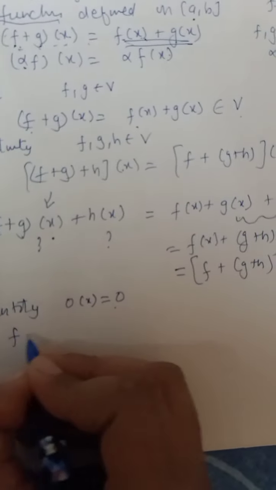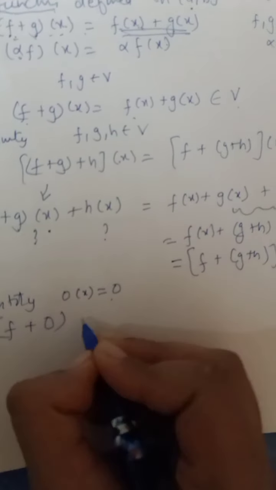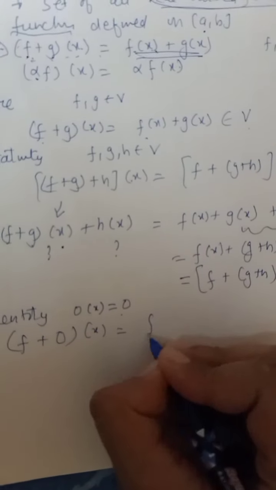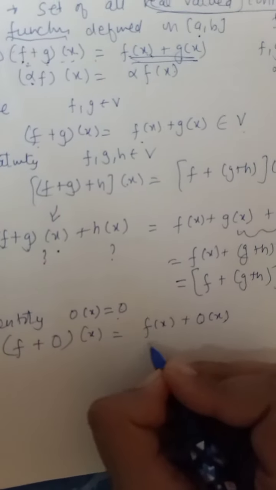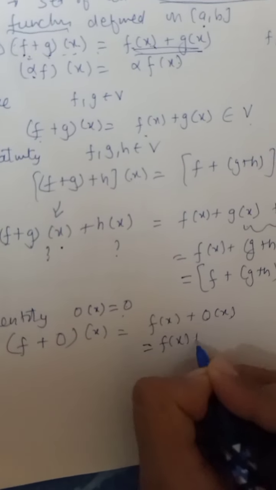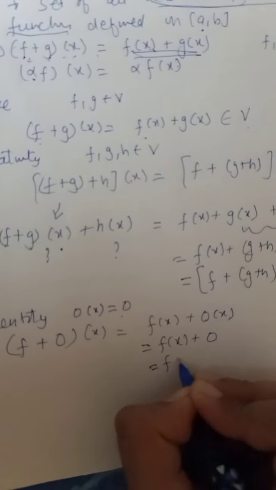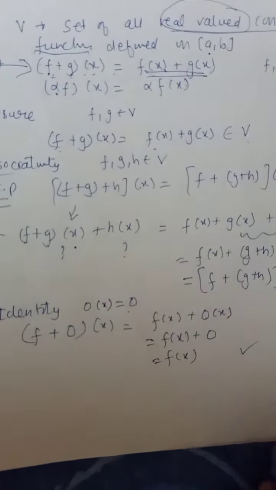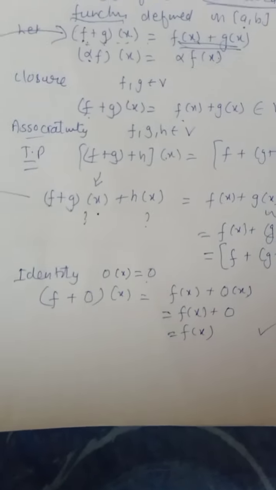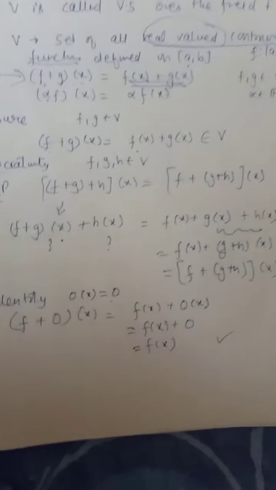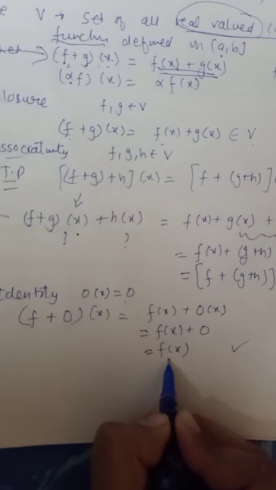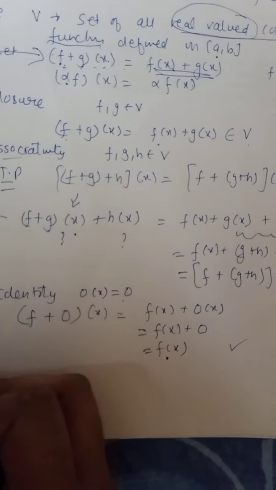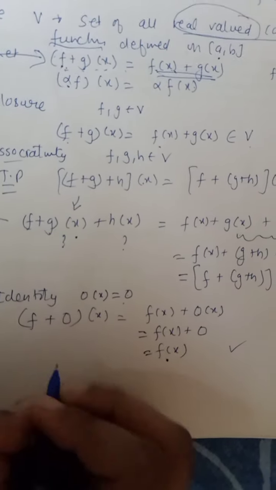Now if we add any function f to this o, what would happen? This will be f(x) plus o(x). o(x) is taking everything to 0, so this is f(x) plus 0, which is f(x) only. So that was the purpose of the additive identity: it should not harm the element. If we add it to an element, the element should remain the same. So this o(x) is the identity element.